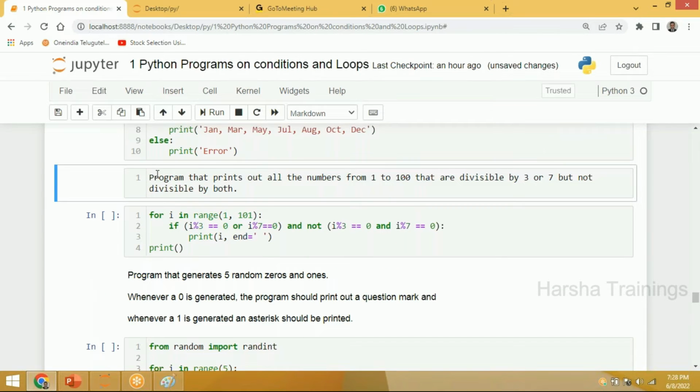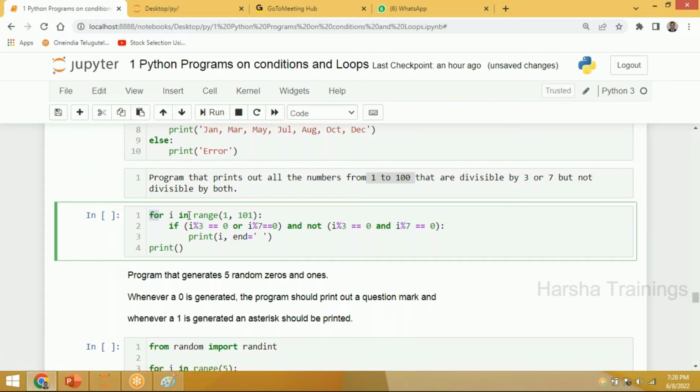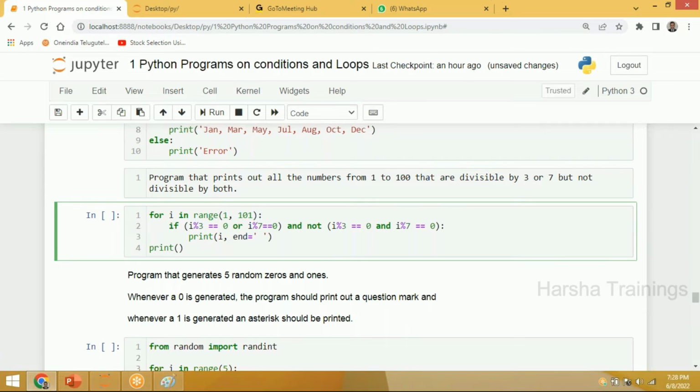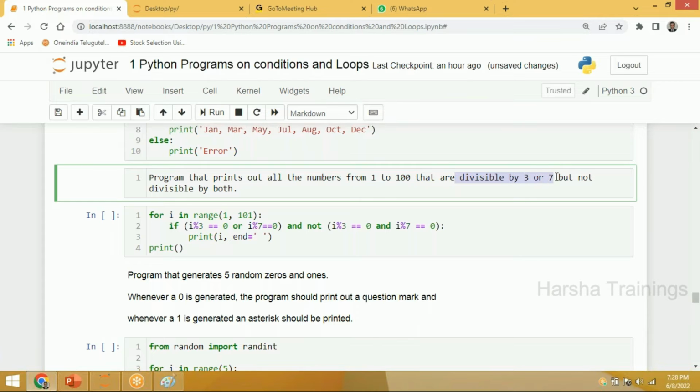Now, write a program that prints out all the numbers from 1 to 100. Look at the statement. Write a program that prints out all the numbers from 1 to 100. In order to print 1 to 100, what is the range logic for the for loop? For i in range of 1 comma 101. Up to here, the code is this one. Is it okay? Next, numbers that are divisible by 3 or 7.